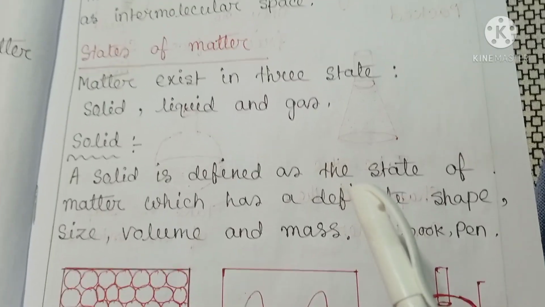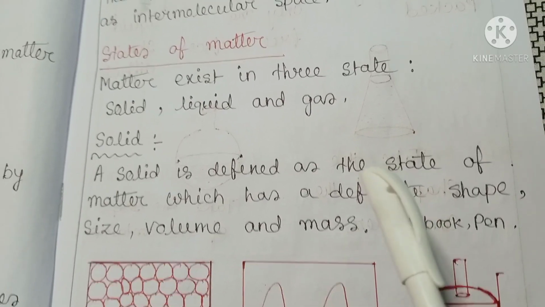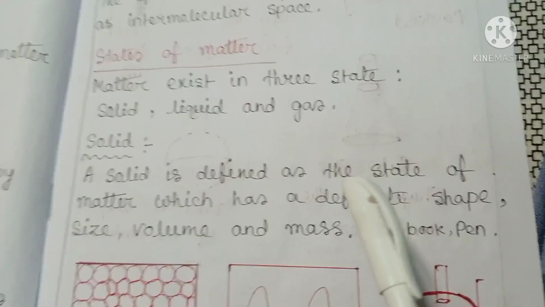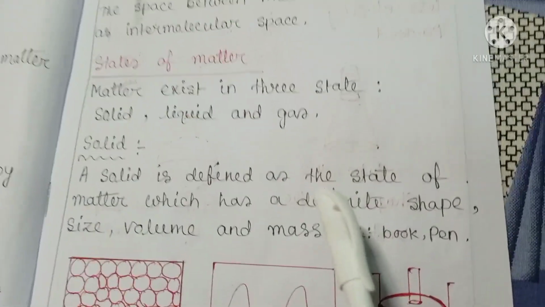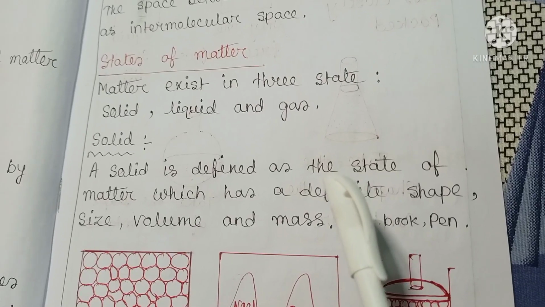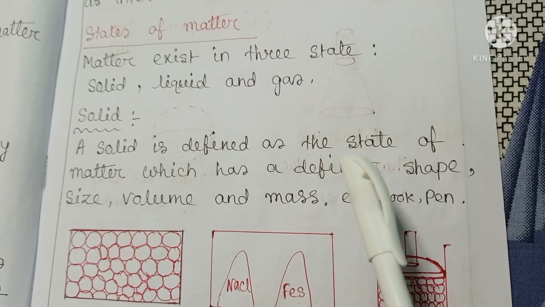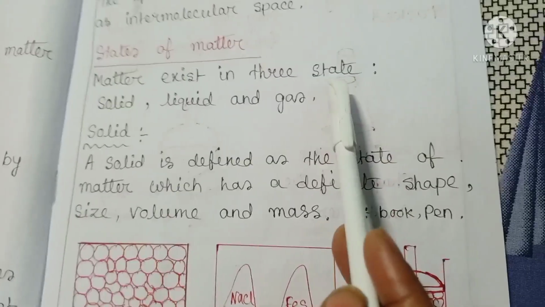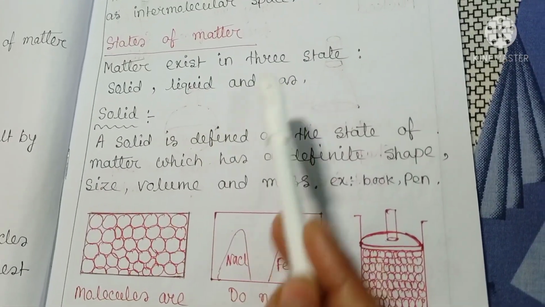A fluid can be poured from one vessel to another. All these states are interconvertible with the change of condition. Each state can be recognized by its spatial characteristics. The physical state of matter can be interchanged by heating or cooling. So matter exists in three states: solid, liquid and gas.